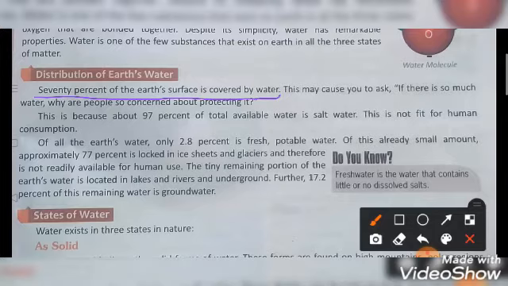97% of the total water is salty water. It is salt water. So only 3% is fresh water. Only 3% is drinkable, and only 3% is suitable for human use. That is the reason why people around the world are facing shortage of water, even though 70% of the Earth's surface is covered by water.